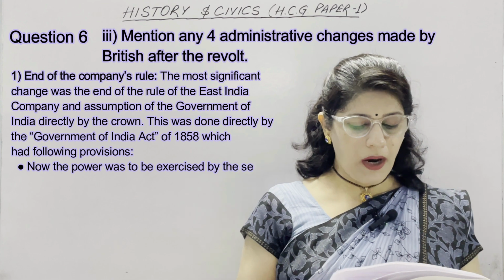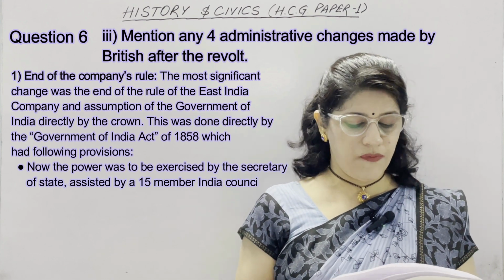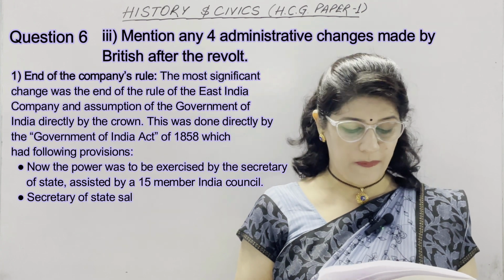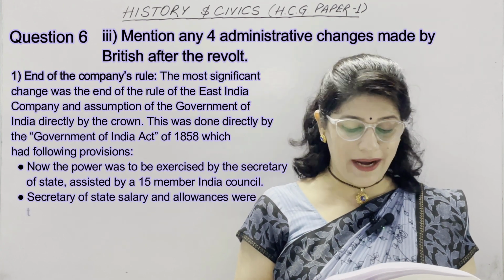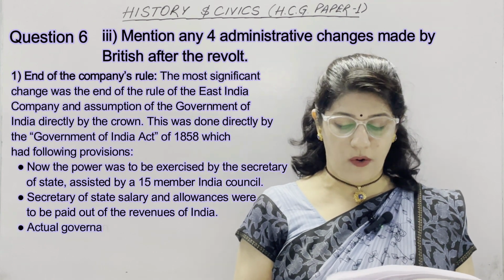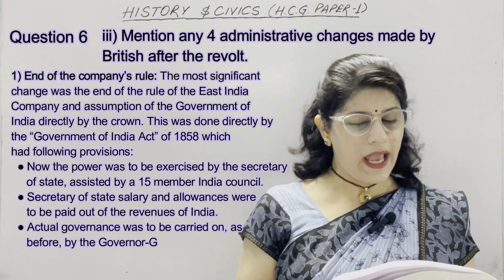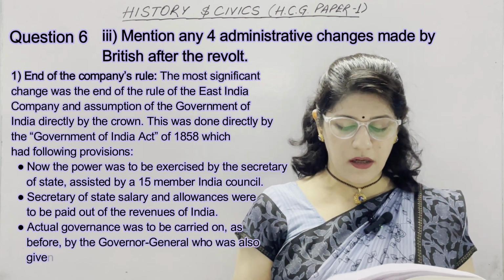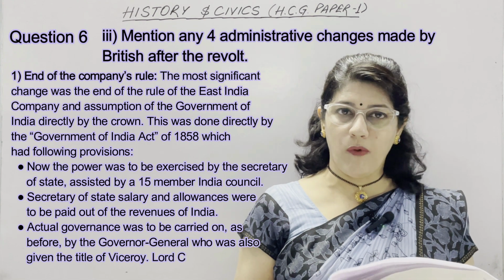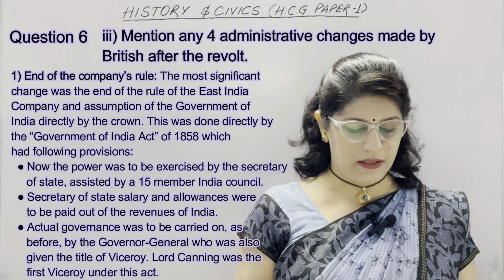Subpoints. Now the power was to be exercised by the Secretary of State, assisted by a 15-member India Council. The Secretary of State's salary and allowances were to be paid out of the revenues of India. Third, actual governance was to be carried on as before by the Governor General, who was also given the title of Viceroy, and Lord Canning was the first Viceroy under this Act.